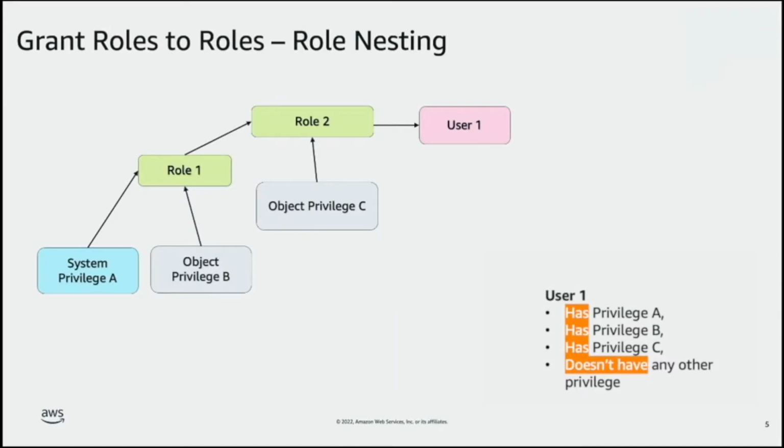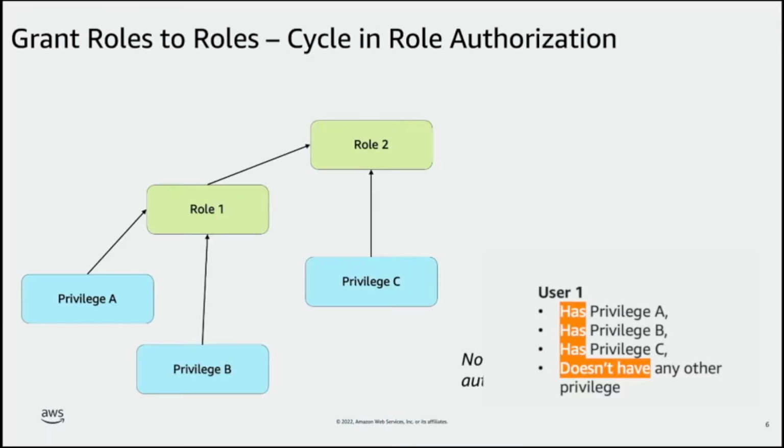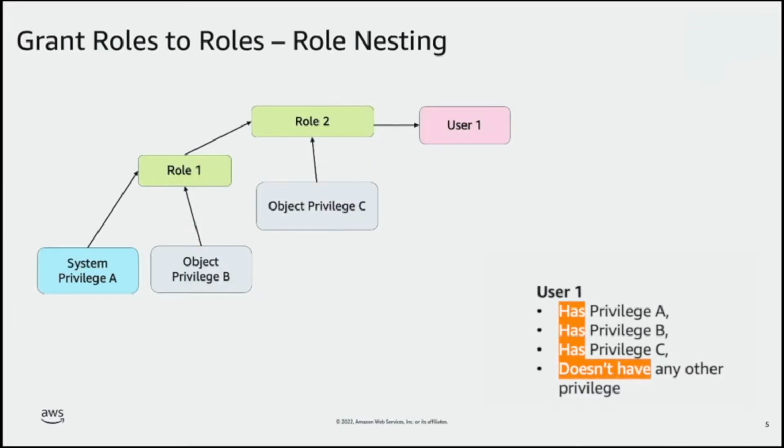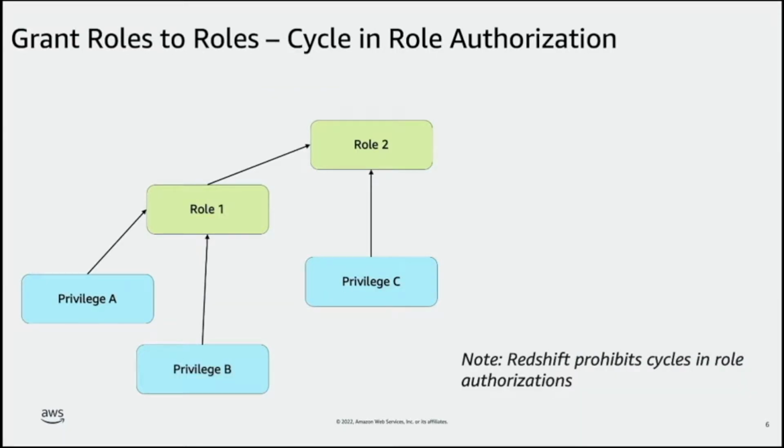Next, let's talk about role nesting. Here we have two privileges, system privilege A and object privilege B, granted to role 1. We also have another role, role 2, which has been granted privilege C. In addition to that, role 1 is granted to role 2, and finally role 2 is granted to user 1. This user now has all the privileges which are inherited from role 2, which also includes inherited privileges from role 1. However, we should not introduce cycles in role authorization.